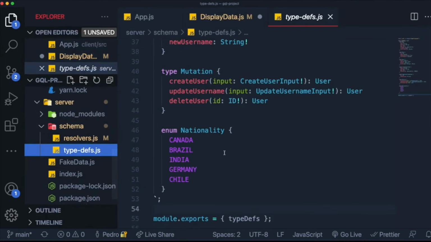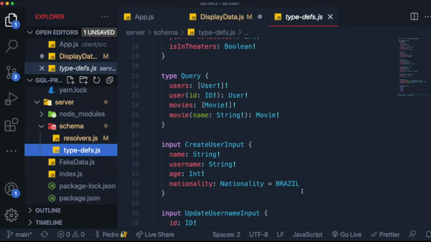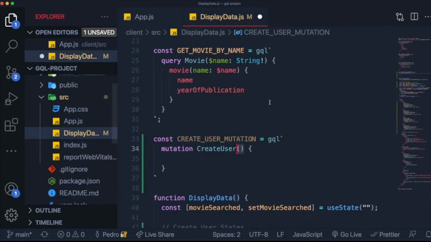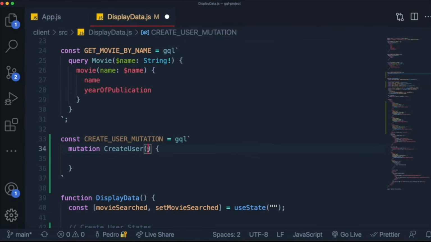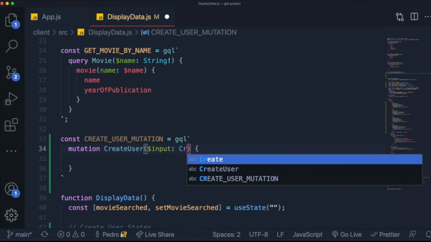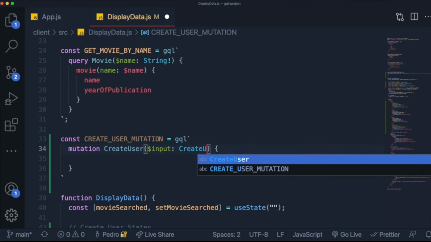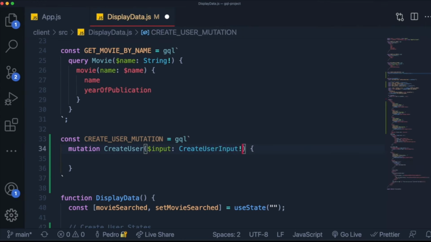If you recall over here, we created the CreateUserInput, right? So what we do in this case is we come over here, we create some sort of variable called, I don't know, let's call it just input to keep it simple, and set it equal to the same name that we passed in the backend so that it recognizes the type.